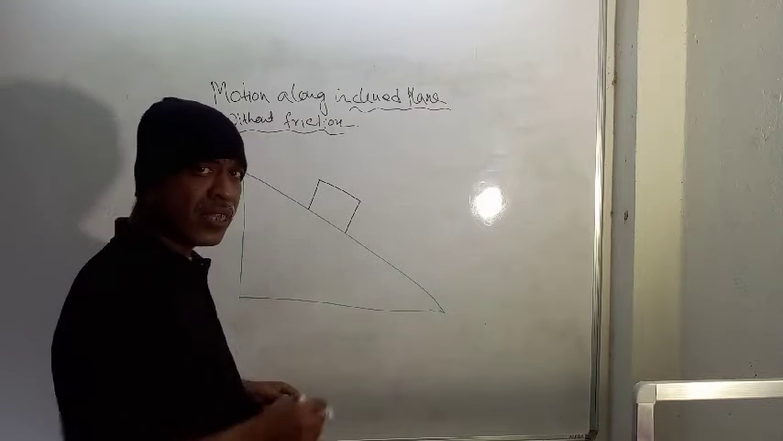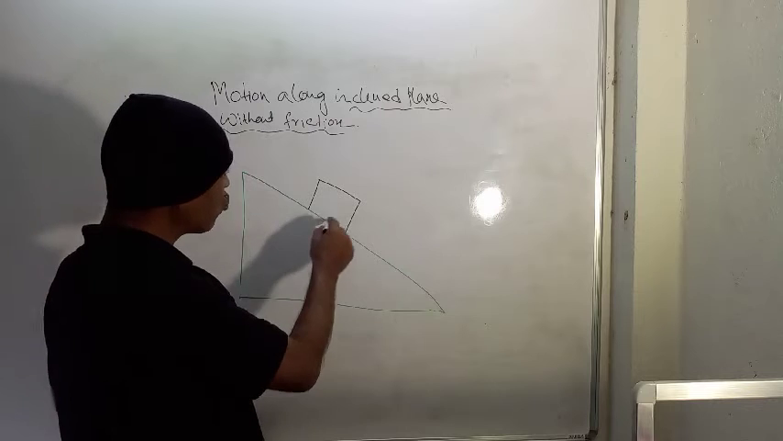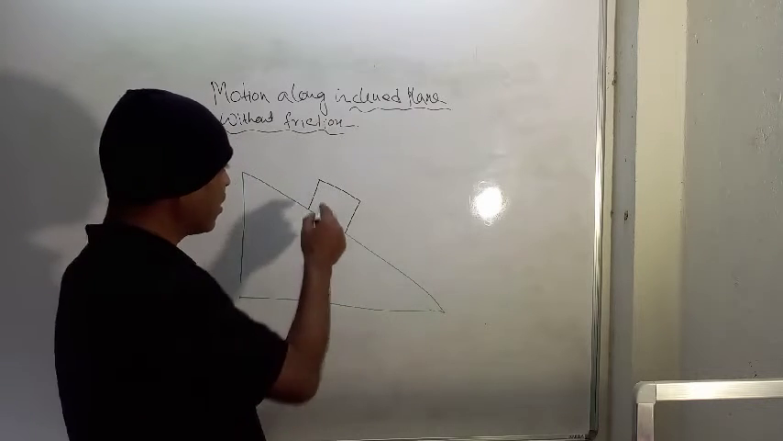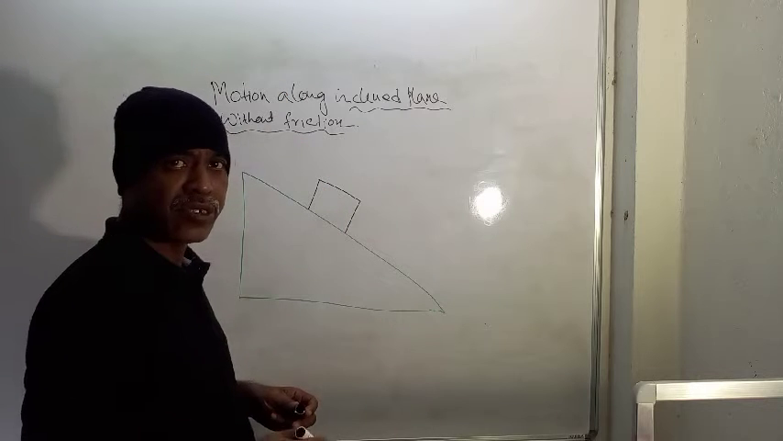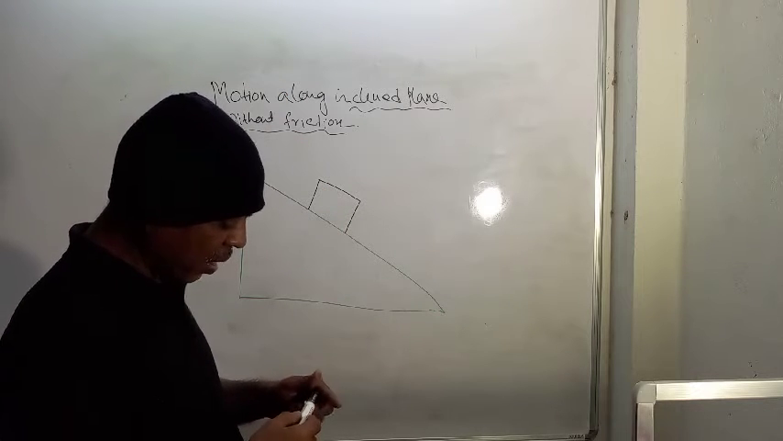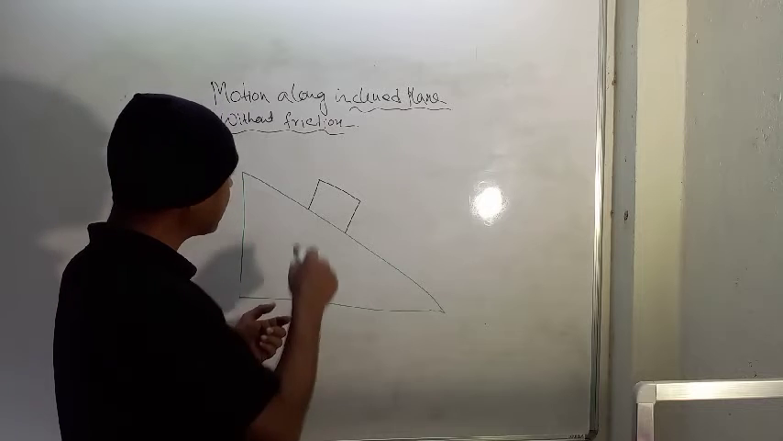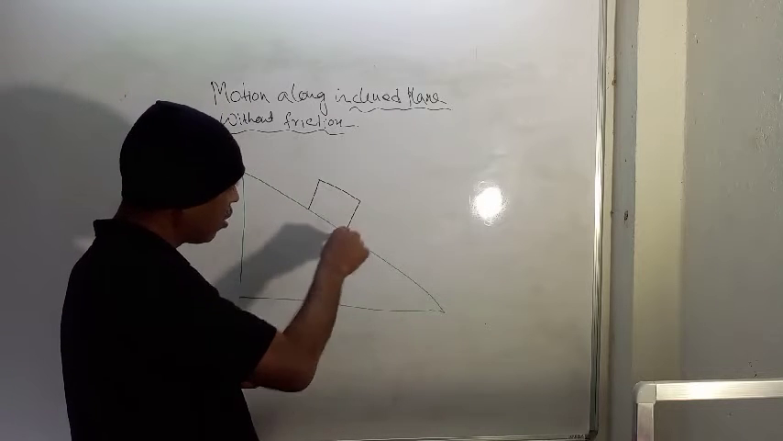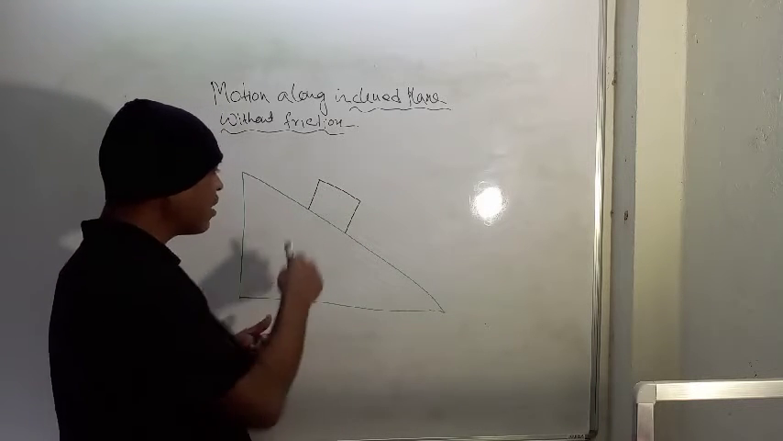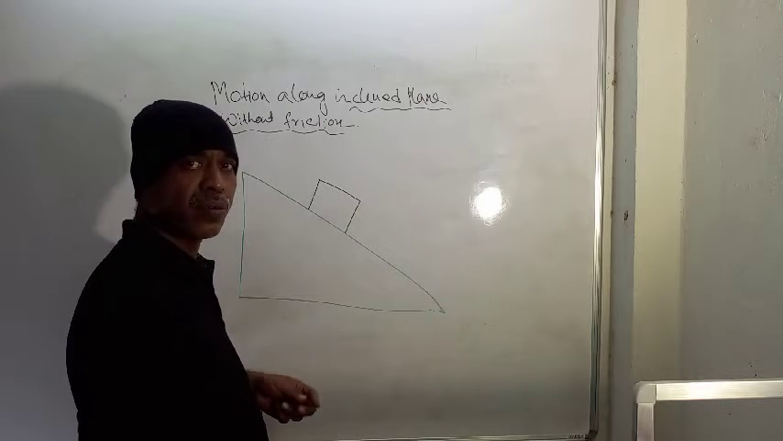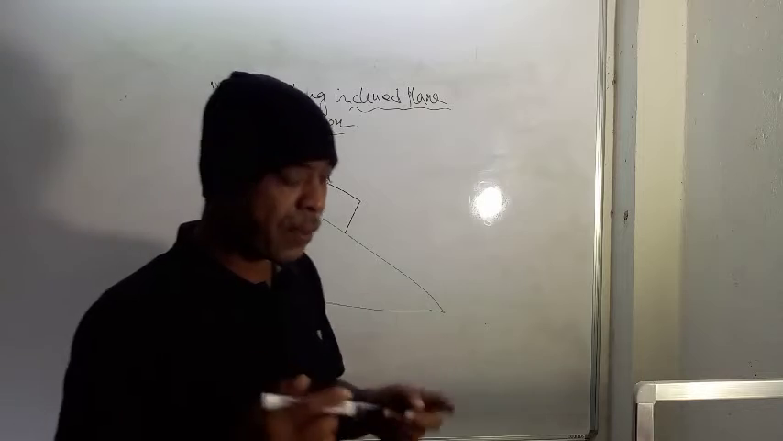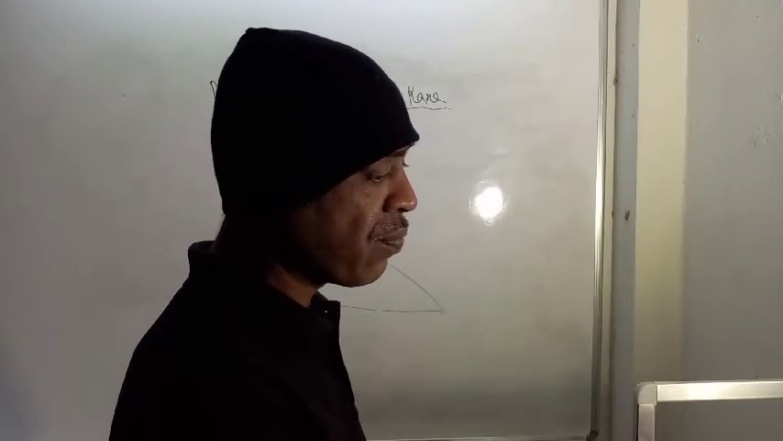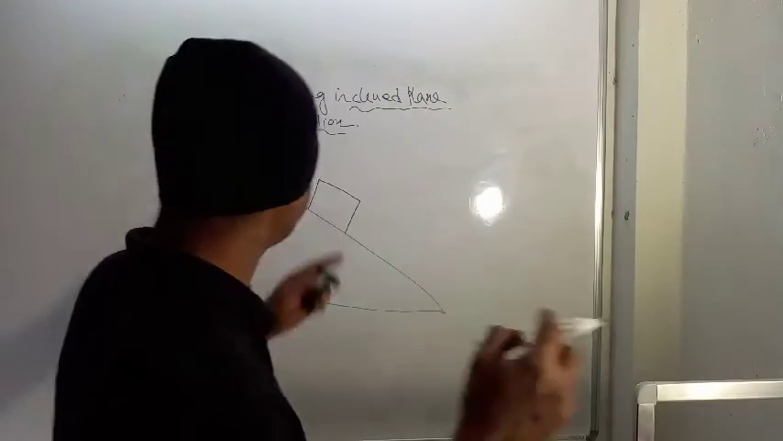One more thing you have noticed is that it is not rolling. There is a chance that it rolls while going downward along the inclined plane, but our assumption for this problem is that it is not rolling. It is just sliding down along the inclined plane. And here in this problem, friction is absent, so there will be no frictional force acting on this object.